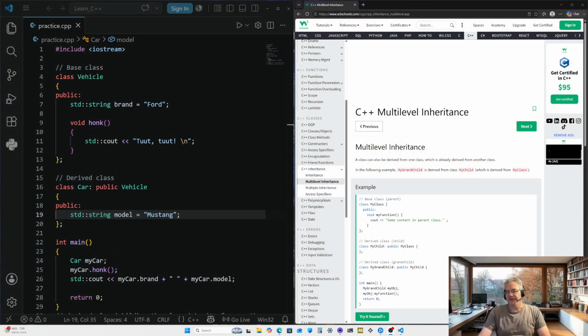So let's pick up where we started from on the last video here. Like normal, we've got W3Schools on the right side and VS Code on the left side, which is a text editor. We left off with C++ multi-level inheritance. We learned in the last video about inheritance, about how you can create one class and then create a secondary class that is considered a child of the primary class, or parent class. Other words they use are base class and derived class.